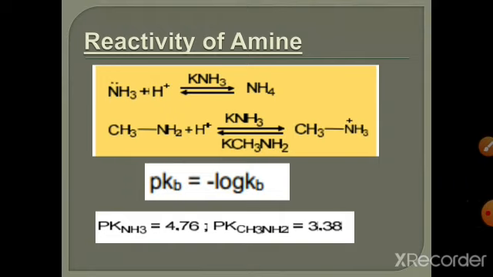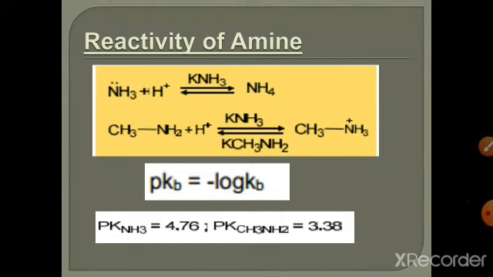Because more bulky groups are present, there is more steric hindrance and it decreases the solvation effect. When the solvation effect is increased, it increases the basicity of nitrogen. So in aqueous medium, secondary and primary amines are more basic as compared to tertiary amines.